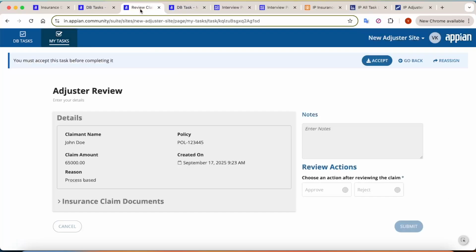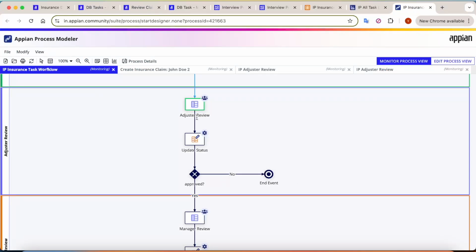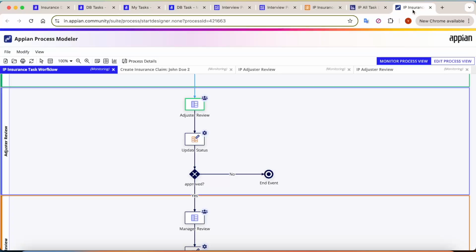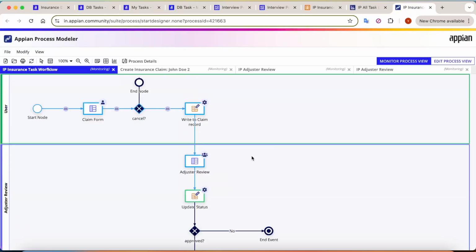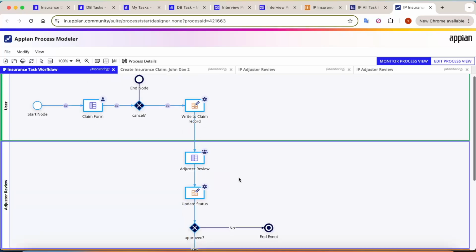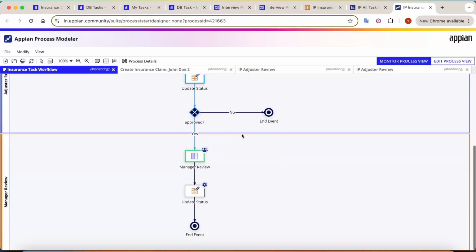What would happen if I try to accept this task and I will try to approve it directly from here? As of now, you can see it is in the adjuster review. I will go to my site and I will just submit this action. Once I submit this action, click on refresh here, and you can see it will go and update the status. It will check whether it has been approved or not. So yes, it has been approved here, and then it will create a task for the manager here.